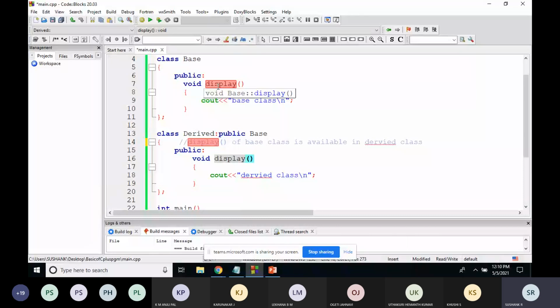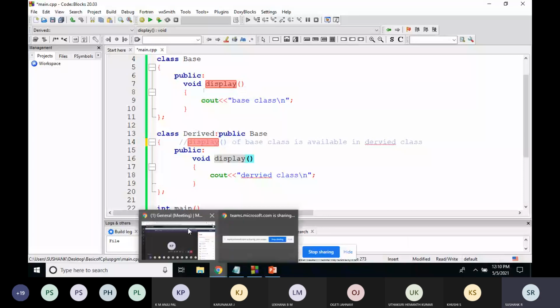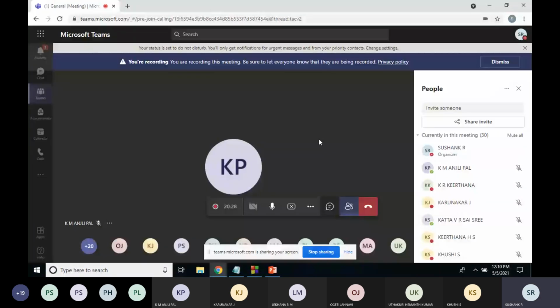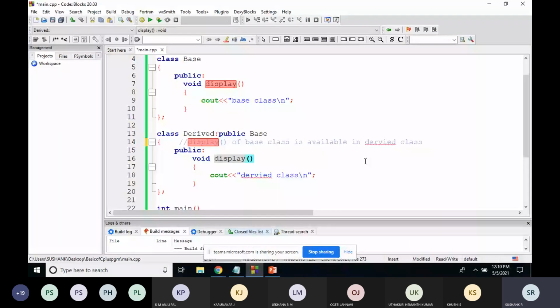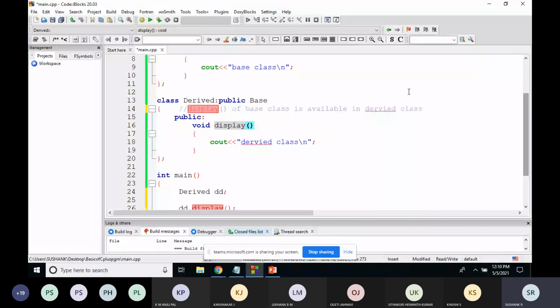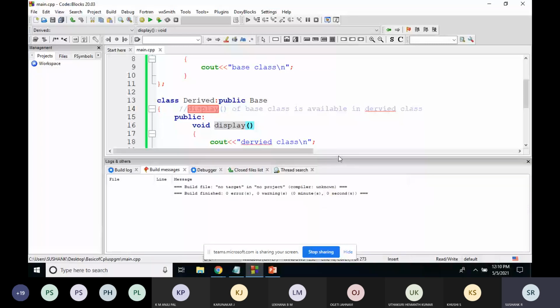Can anyone tell which function will be executed now, display of base class or display of derived class? Anyone from the class? Base class, Kirtana. Okay. See, if I execute this, I'll run this. I'll just show. So there is no error.